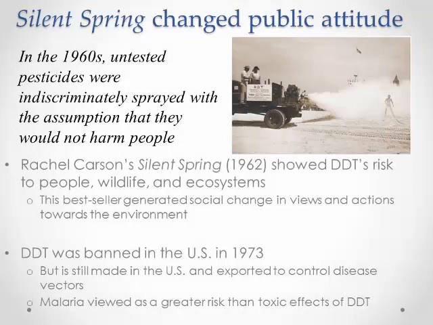In the 1960s, untested pesticides were indiscriminately sprayed with the assumption that they would not harm people. In 1962, Rachel Carson wrote Silent Spring and awakened the public to the risks the pesticide DDT posed to people, wildlife, and ecosystems. This bestseller generated social change in views and actions towards the environment. Largely as a result of Carson's book, DDT was banned in the US in 1973.